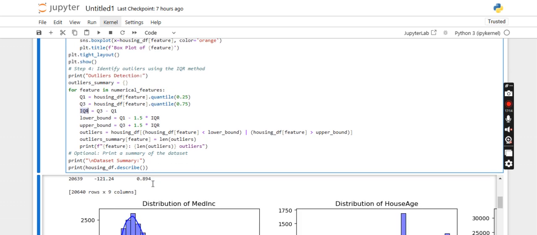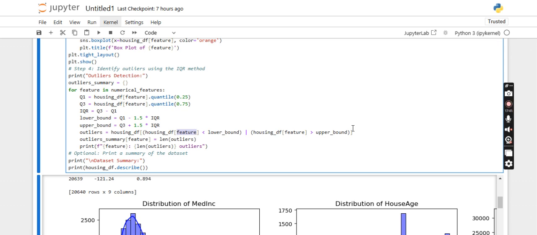And then what outliers means: consider the particular feature, median income. If it is less than the lower bound, which is below 25%, or if it is greater than the upper bound, which is above 75%, then it is called an outlier.